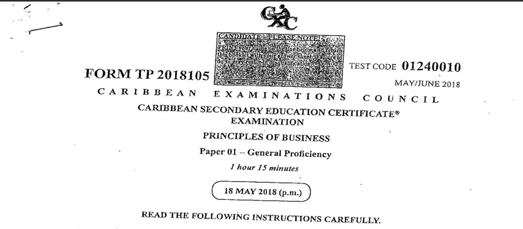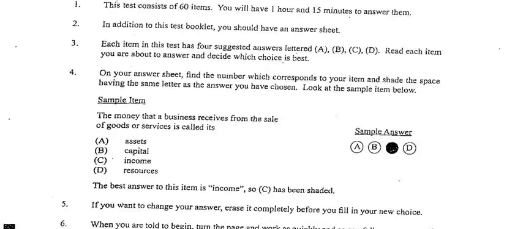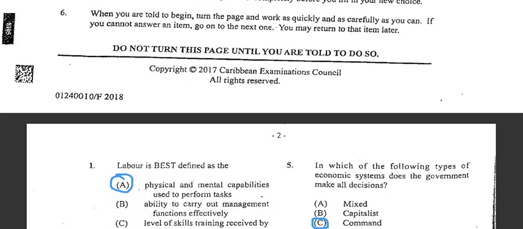Alright, not really feeling much good today, just a little bit under the weather. But nonetheless, guys, I'll be going through these questions so you can understand the concept more.